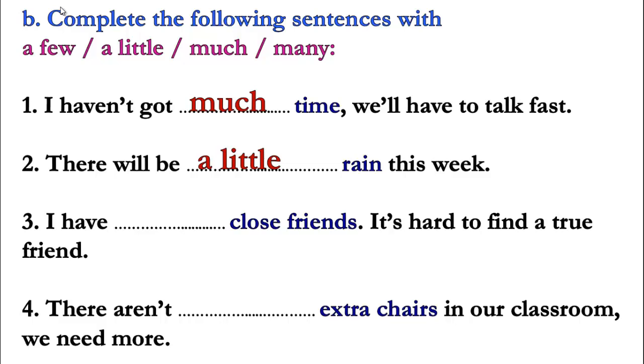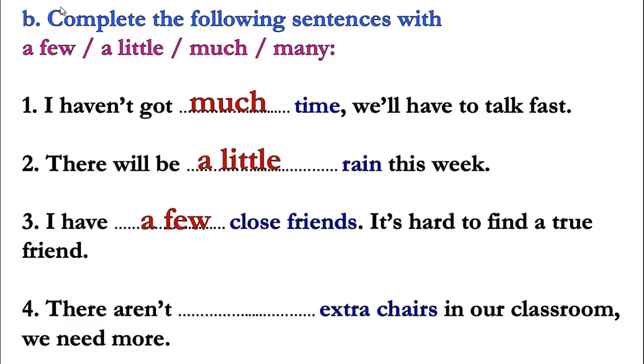Number 3, I have space close friends. It's hard to find a true friend. Here we have the word friends, and it's a plural one. And the sentence here is affirmative one. Excellent, it's going to be a few. So I have a few close friends. It's hard to find a true friend.